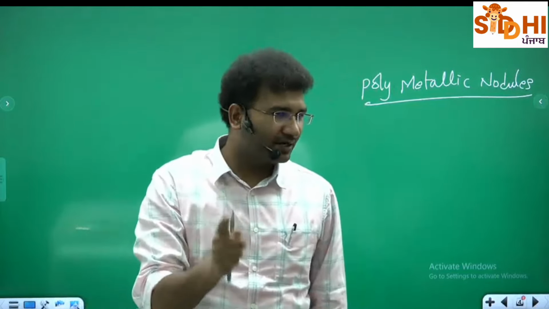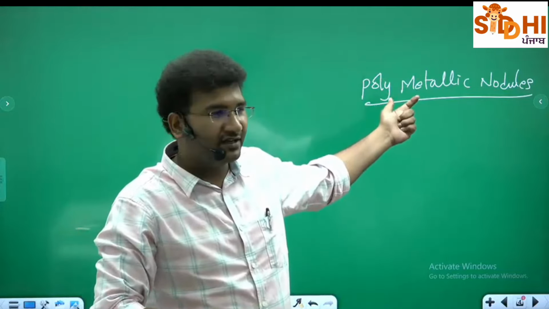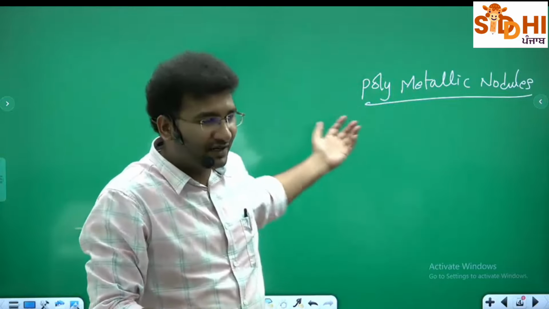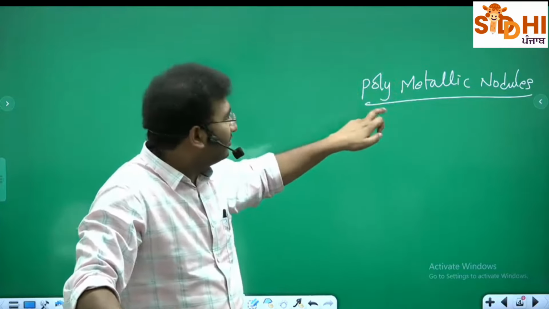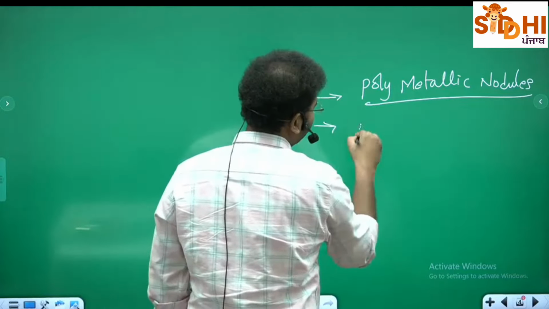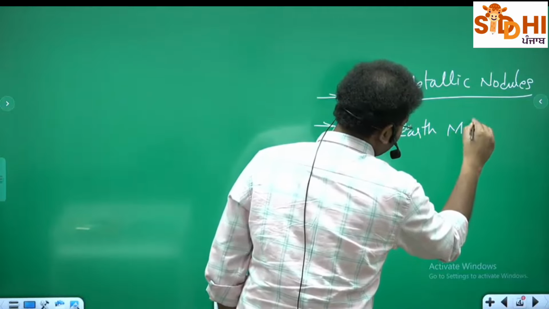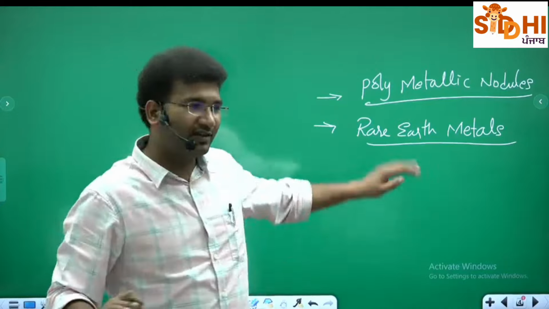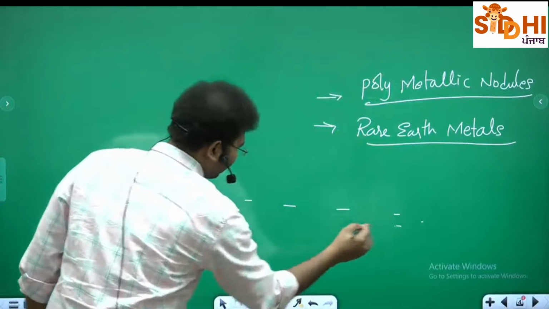This time watch, in prelims and mains you will find this word. Or Afanasy Nikitin seamount can be asked in the exam itself. How do I know? Because I've read the syllabus and this is the most relevant content which is there. Now this polymetallic nodules, or else there is also rare earth metals. What are these rare earth metals? How are they linked to polymetallic nodules? And what is this? Imagine this is a sea.